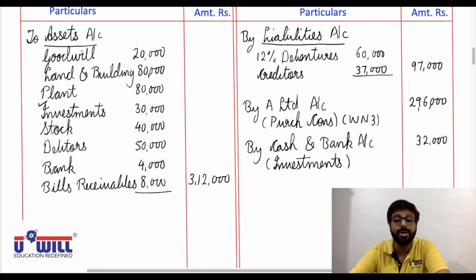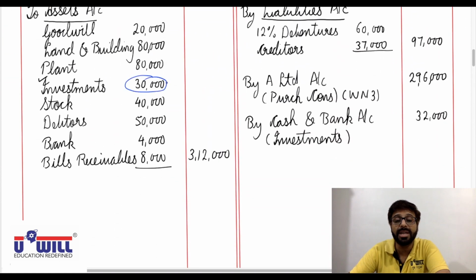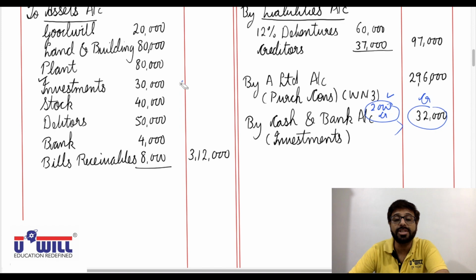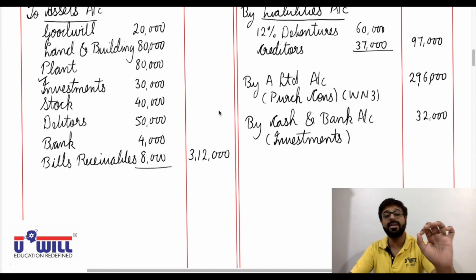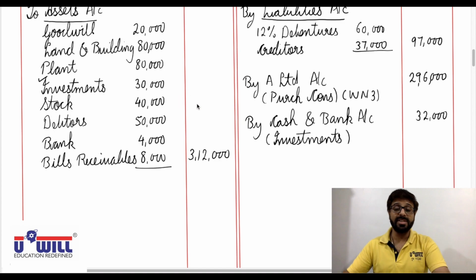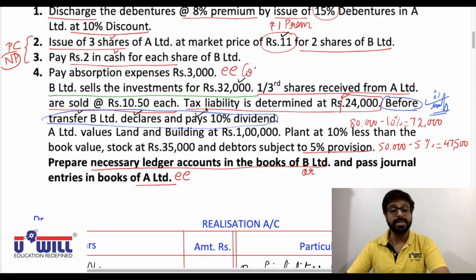but that we don't have to record because that automatically gets recorded. How come it automatically gets recorded? Investments are closed and transferred to realization account with 30,000 we have debited, sold for 32,000 we have credited. So what is the net effect of these two entries? 32,000 credit, 30,000 debit, 2,000 credit, net amount remains. That represents automatically our profit. So no entry is to be made for profit or loss of this entry of realization. That automatically gets recorded. I hope everyone is clear with this portion.